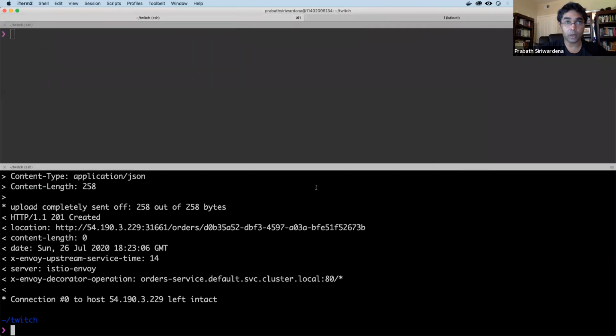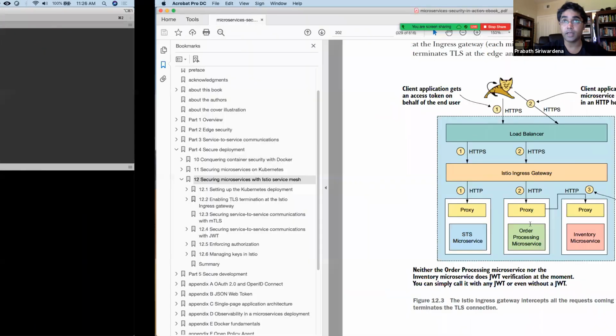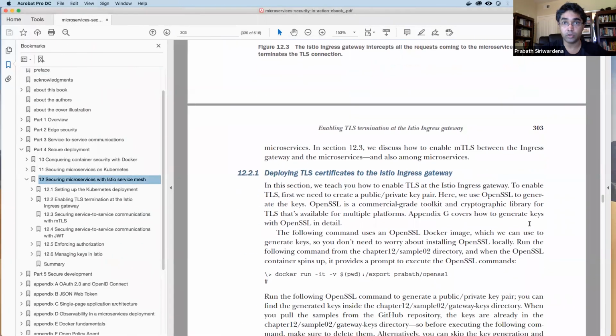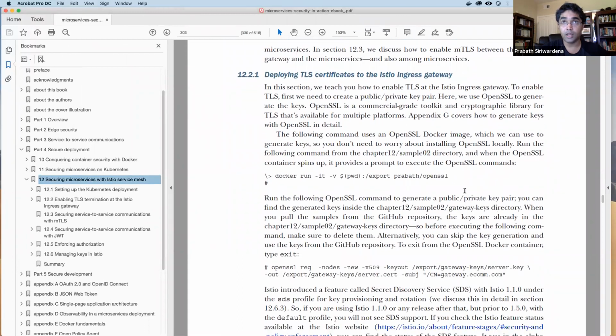So let's see how to generate the key pair. If you look at this document, you should be able to see. You can run this OpenSSL client, if you have installed OpenSSL in your local machine, or else you can use this Docker image. So I'm using the Docker image.